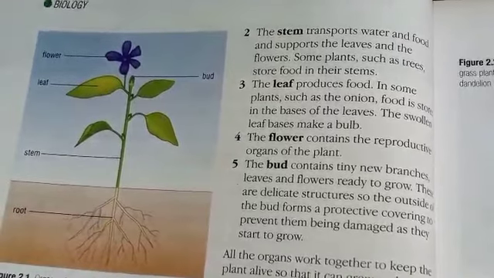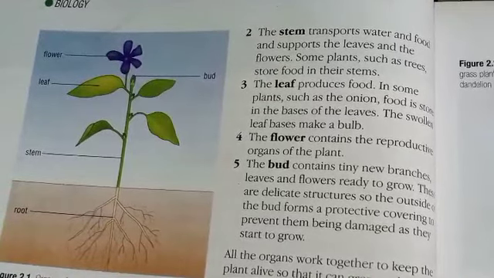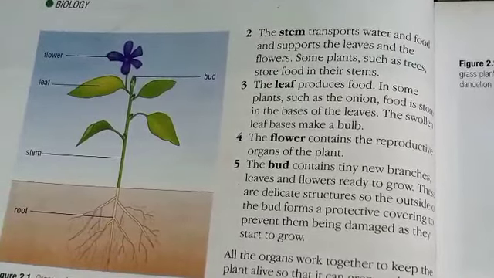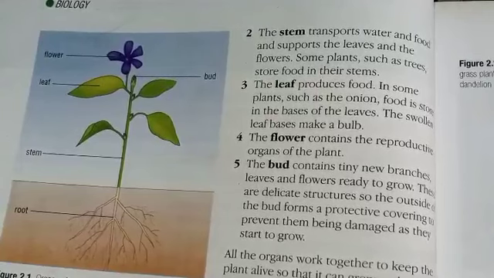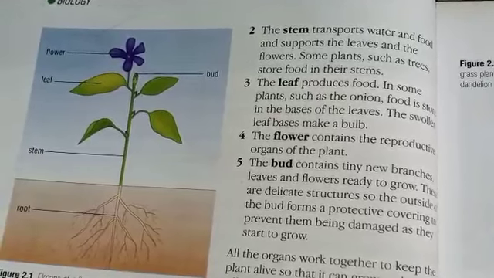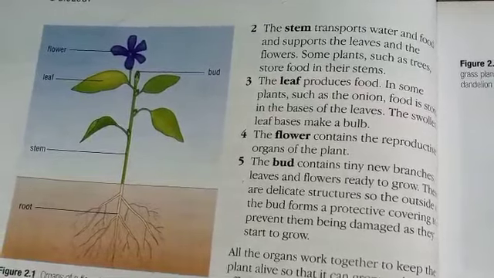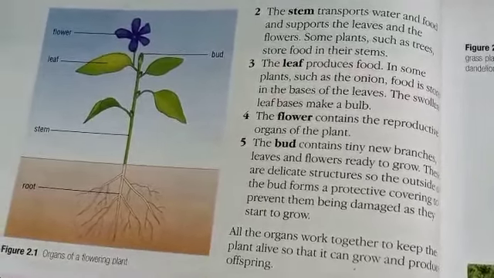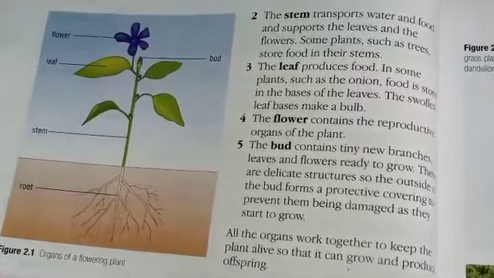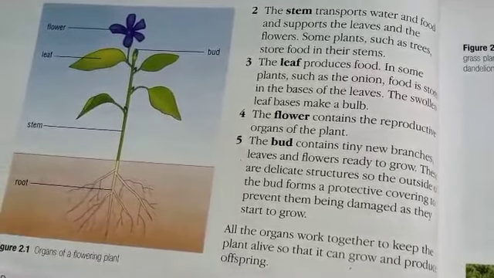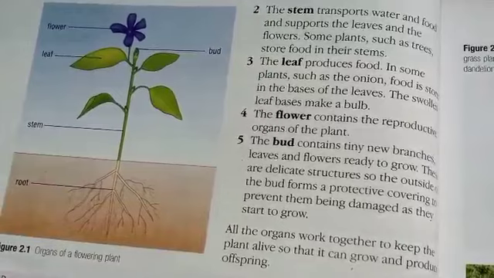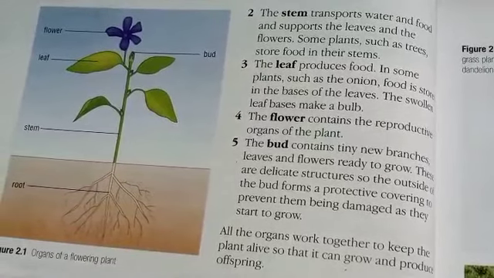After that comes the fourth organ, the flower. The flower contains the reproductive organ of the plant. The flower is a reproductive part that produces offspring for many plants, okay. And the last is the bud, kali, as we call it, okay. The bud contains tiny new branches, leaves and flowers ready to grow.